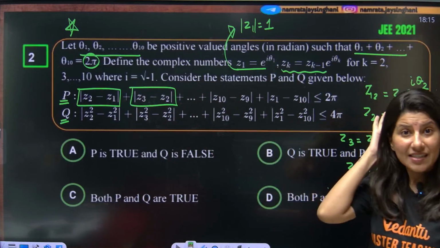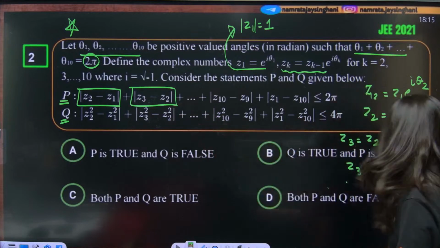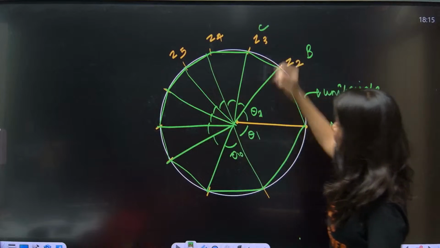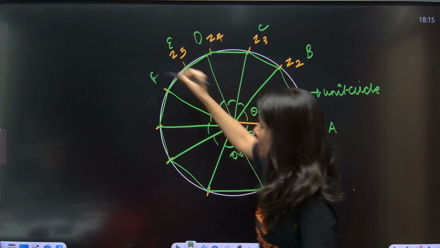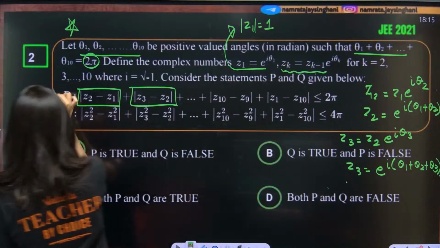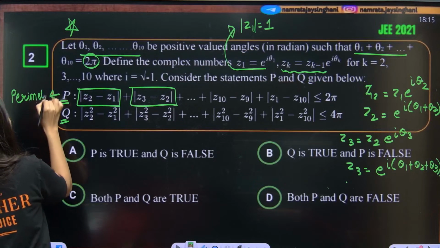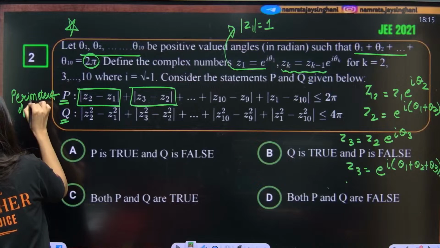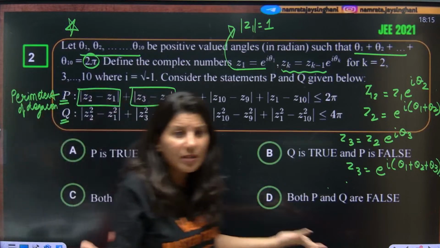Another side BC, then CD, then DE, EF. Can you see? So the left hand side which you can see over here is nothing but perimeter of decagon. Correct or not? Perimeter means sum of all the sides of decagon.